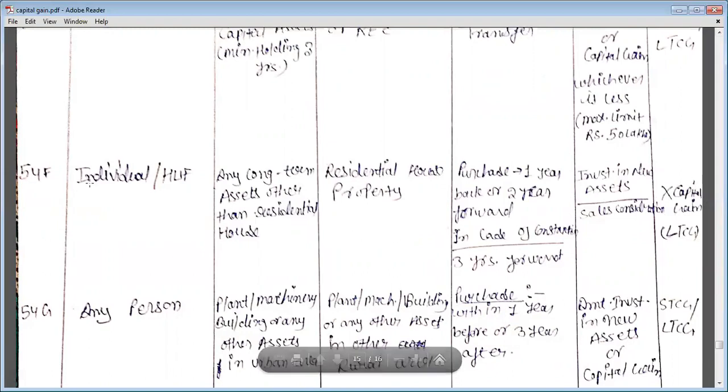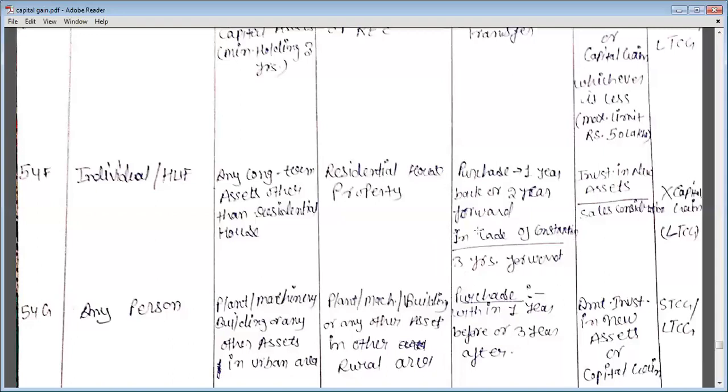So see this section 54F. The exemption of 54F is provided only to an individual or HUF, if any long-term asset other than a residential house property is sold, and that individual or HUF purchases a residential house property in place of that long-term asset. If the person purchases any residential house property within 2 years forward or 1 year back, either you have purchased a house property 1 year before the sale, or within 2 years after. And in case of construction, if you are constructing a house property, not directly purchasing a ready-to-move one, then in case of construction it is 3 years forward.